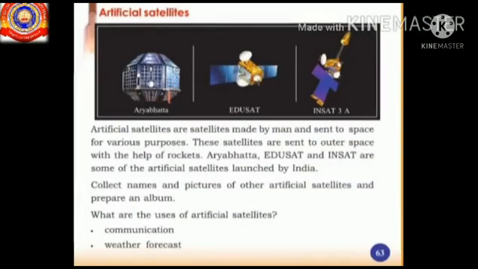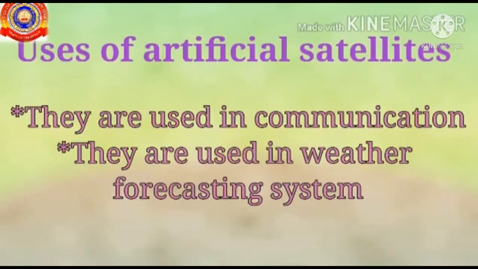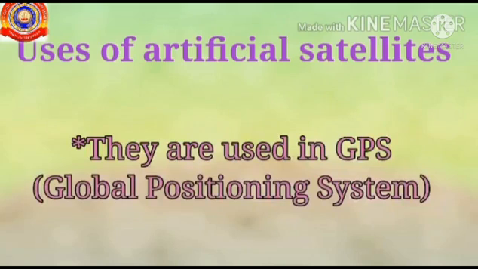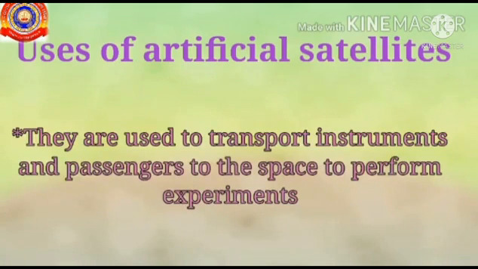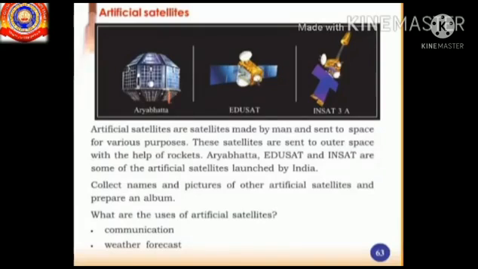So next we are going to discuss the uses of artificial satellites. Artificial satellites are used in communication, weather forecasting systems, GPS, that means global positioning system, and also artificial satellites are used to transport instruments and passengers to space to perform experiments. So these are some of the uses of artificial satellites.